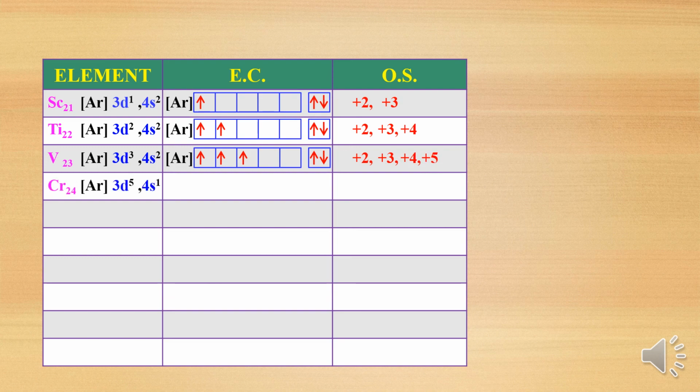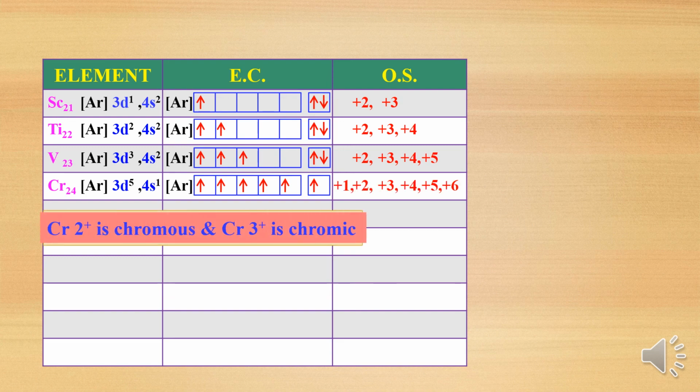So chromium, 3d5 4s1. Sorry, chromium is the exceptional case. The electronic configuration is 4s1 3d5. The number of electrons present in 4s is 1. That's why chromium is having plus 1 oxidation state, as well as 1 plus 5, 6. So 6 is the maximum oxidation state. So plus 1 to plus 6, all oxidation states are possible for chromium.